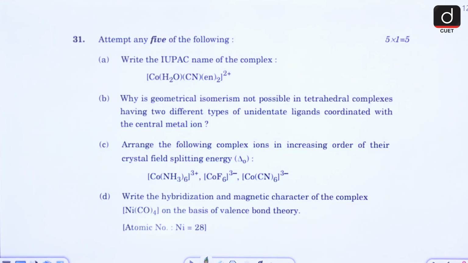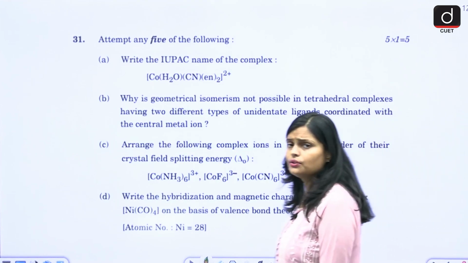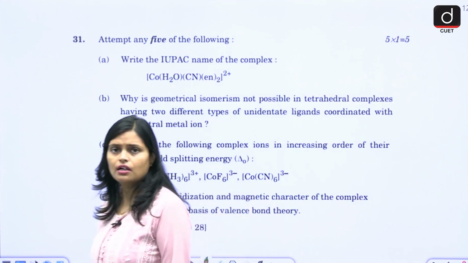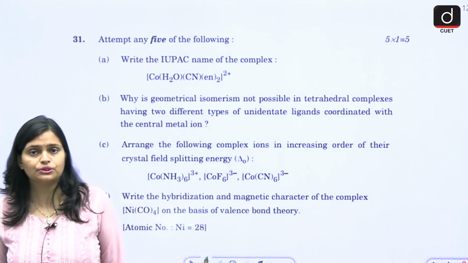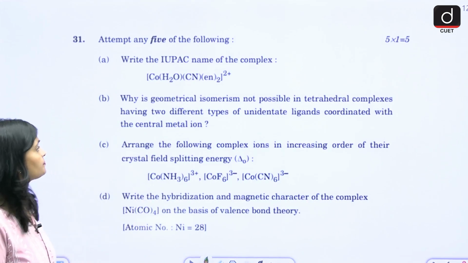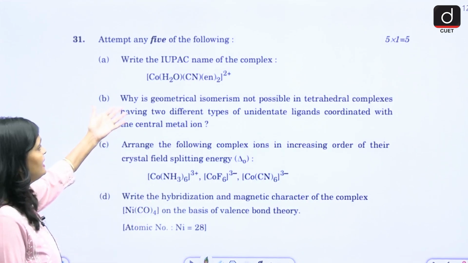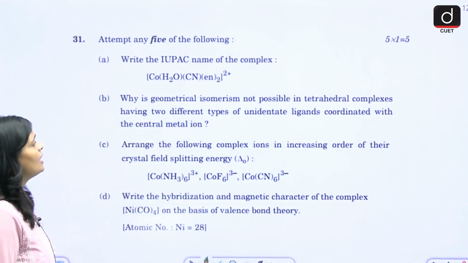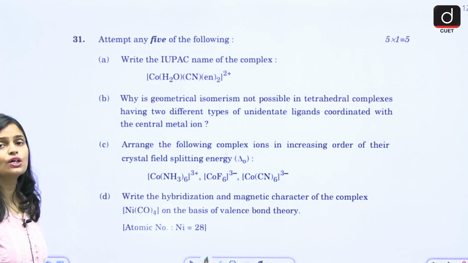Now question number 31. Here you have to attempt any 5 of the following. Basically you will get 7 to 8 questions, out of which you have to solve only 5. The first is very easy. You have to write down the IUPAC name of the complex.